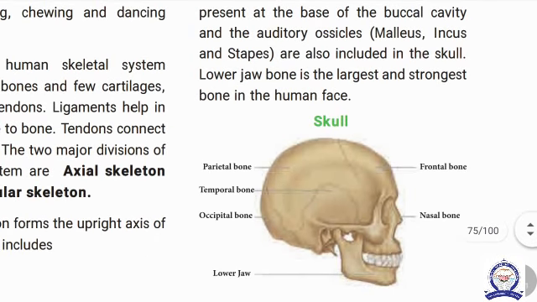Then the upper jaw and lower jaw. The upper jaw is called the maxilla and the lower jaw is called the mandible. The upper jaw is immovable. It is attached by immovable joints. The lower jaw is slightly movable. The lower jaw bone is the largest and strongest bone in the human face.